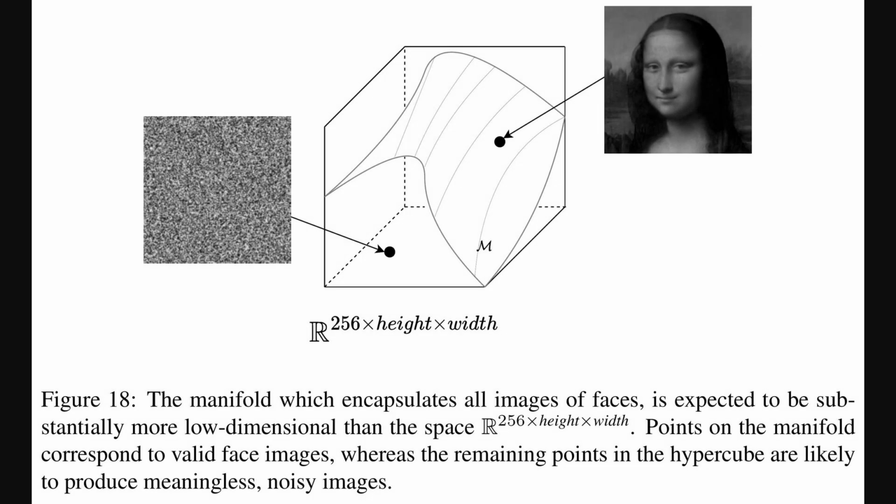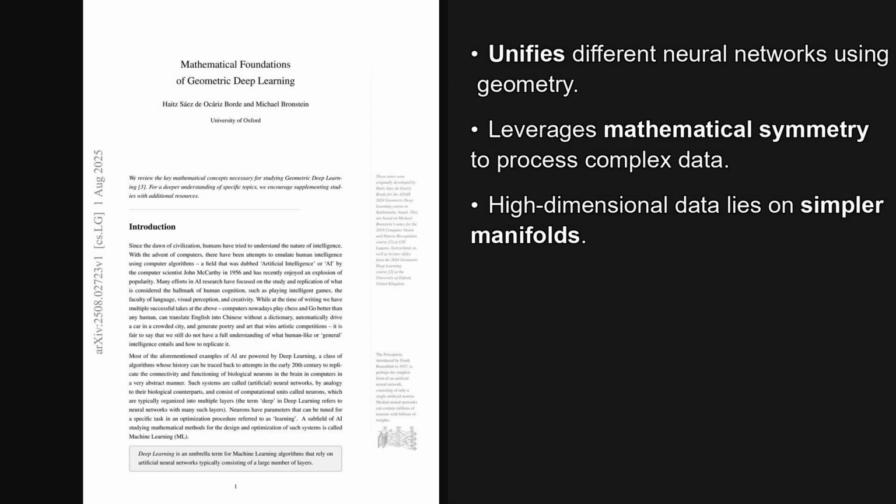This brings us to a core idea in machine learning called the manifold hypothesis, which this figure illustrates beautifully. Imagine the entire space of possible images of a certain size. That's this large enclosing box representing a very high-dimensional space. Most points you could pick from this space are just random noise, like the static we see here. But a small, curved surface within it, the manifold, contains all the real images, like a recognizable face. The hypothesis is that complex data actually lives on these simpler, lower-dimensional manifolds, which is why AI models can learn from them efficiently. So, the manifold hypothesis really helps explain the power of this whole approach.